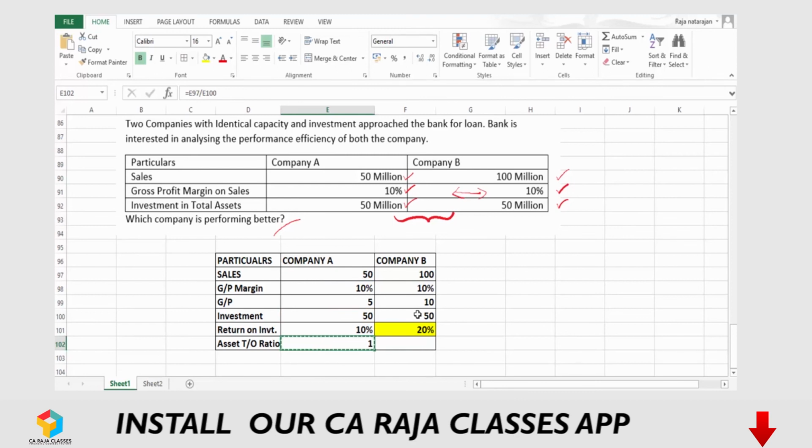But if I apply the same formula for company B, the turnover is two times. It means the money that was brought into the business has been rotated twice. I mean, it has gone out of the system twice and it has brought back a profit of 10%. That's why the return on investment is higher here. So the message is, if your asset turnover ratio is higher, it indicates that you are efficiently using the assets of the business to generate greater return for the investors, the stakeholders.